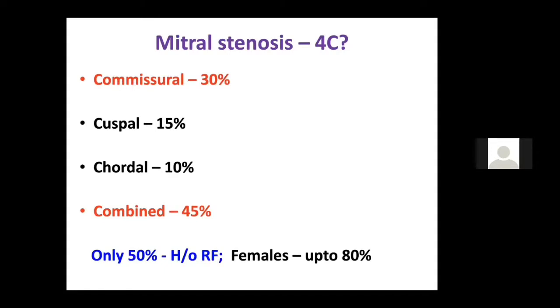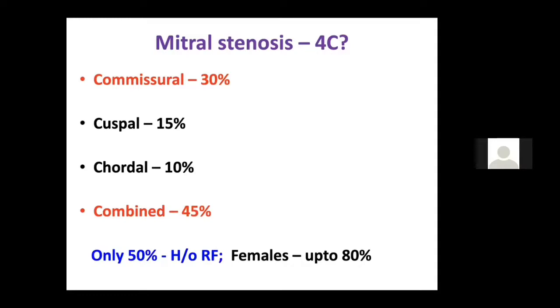But most of the time it is a mixed involvement of commissure, cuspal, and caudal. And that is why combined, the fourth C, is the most common overall. However, if you ask the history of rheumatic fever, like the history of throat pain, arthritis, migratory polyarthritis, Sydenham's chorea or erythema marginatum, or subcutaneous nodule, you'll get that history only in 50% of the cases.